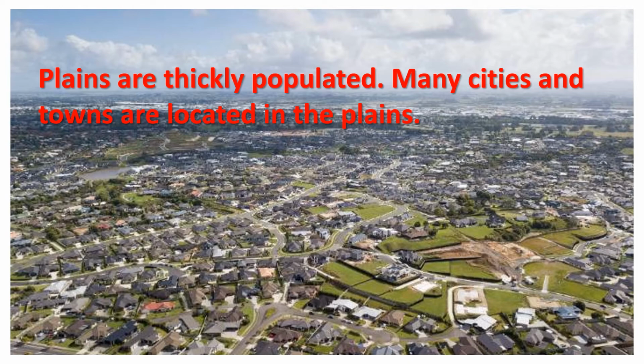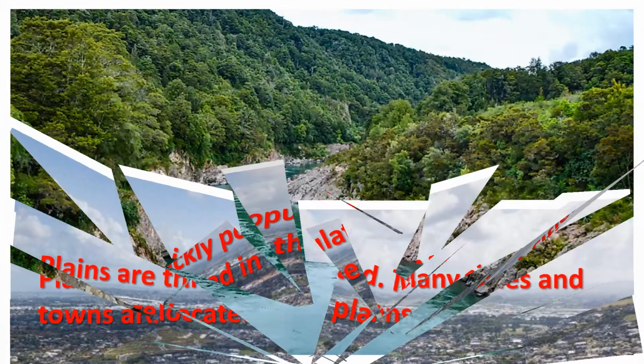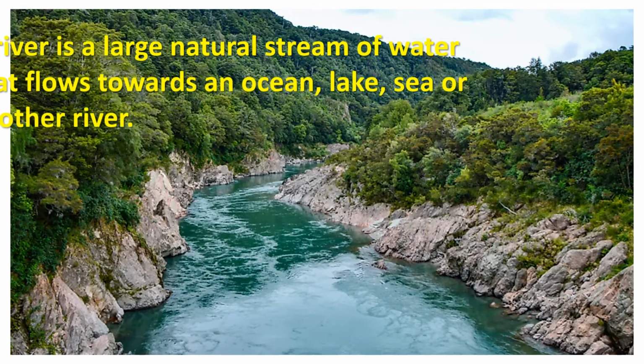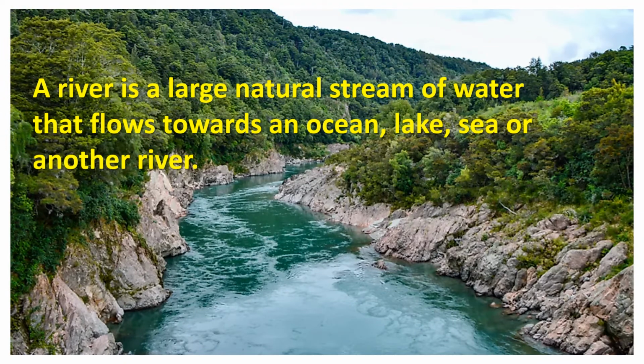Now students, I am going to discuss with you a river. A river is a large natural stream of water that flows towards an ocean, a lake, sea or another river. A river usually originates in the mountains and ends its journey in a sea or an ocean. During the course of this journey, it passes through three different stages.